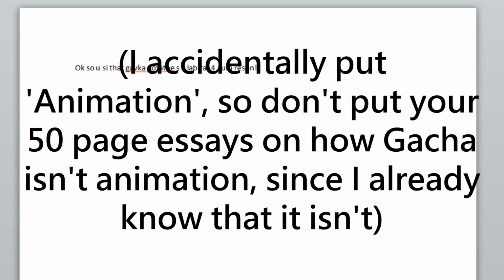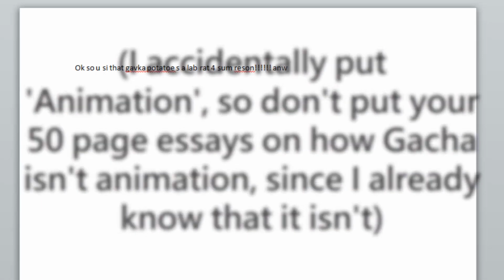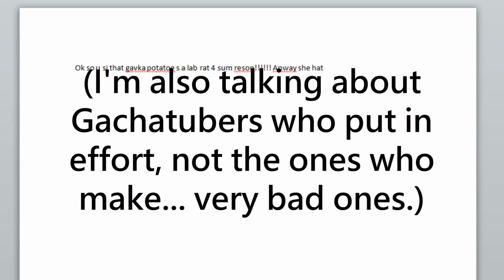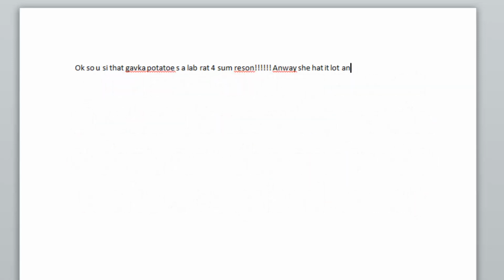Step 2, creating the story. Now, here's the next thing you have to do, which is making the plot for the meme. Now, this meme is different, since you'll probably need a story for it to even make sense. I mean, no one watches gacha memes for the animation and effort, no, they only watch the video for the plot. Anyway, here are some plots that you can choose from, but you can of course make your own.